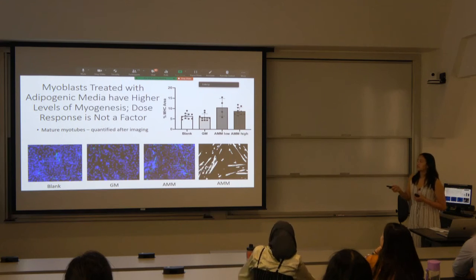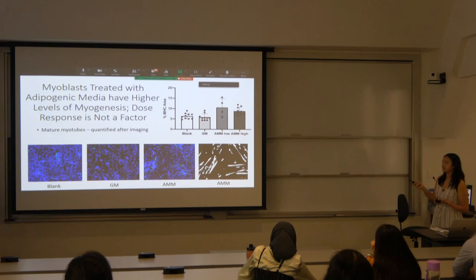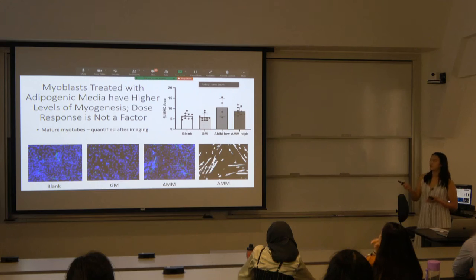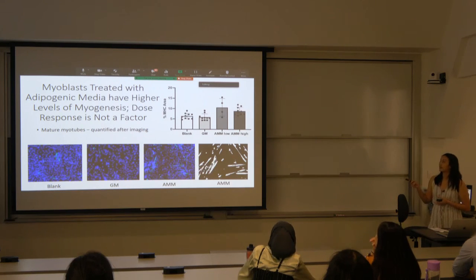And as you can see, we ran a quantification analysis, and we calculated the percent of area that the myotubes took compared to black space. And we saw that, again, there wasn't a difference between the low differentiation rates and the high differentiation rates of fat. But we did see that the adipogenic treated cells had a much higher growth rate than the growth media and the blank.